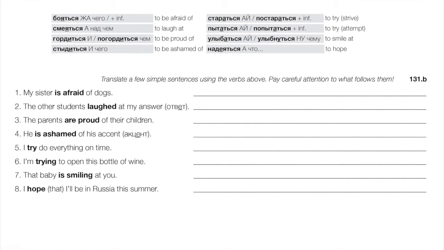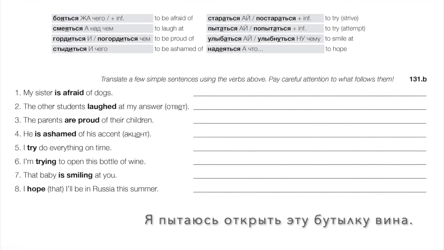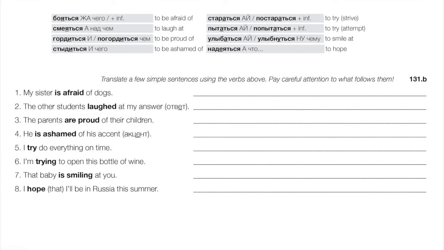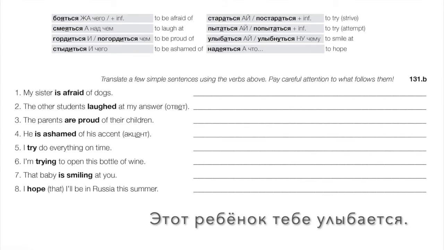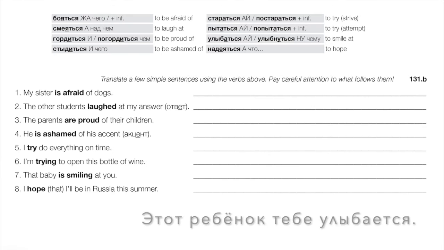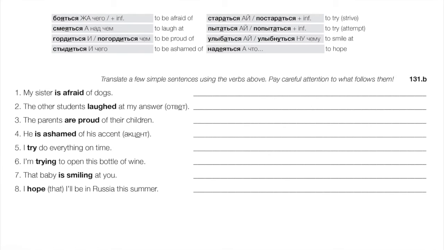Six. I'm trying to open this bottle of wine. Okay, this is an attempt. Я пытаюсь открыть эту бутылку вина. Я стараюсь открыть, right? Both of those can take the infinitive just like in English, right? To try to do something. Seven. That baby is smiling at you. Этот ребенок тебе улыбается. Улыбается, which takes the dative. Eight. I hope I'll be in Russia this summer. Я надеюсь, что я буду в России этим летом.